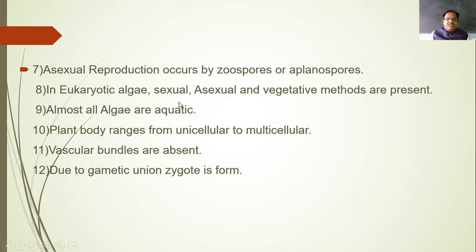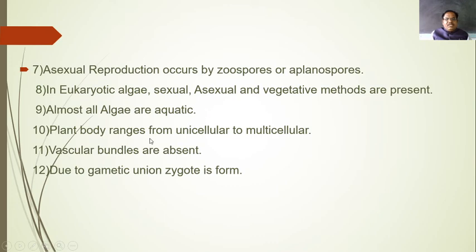They are found in fresh water as well as marine water. For example, Chara, Spirogyra and Zygnema are freshwater algae. But Padina, Caulerpa and Sargassum are all found in marine water, that is, particularly sea water.